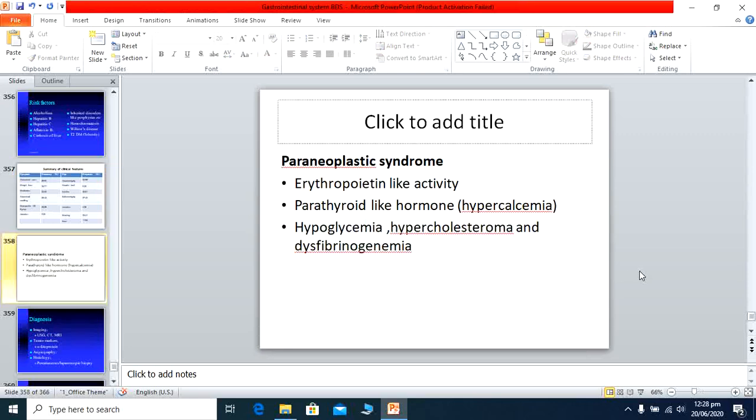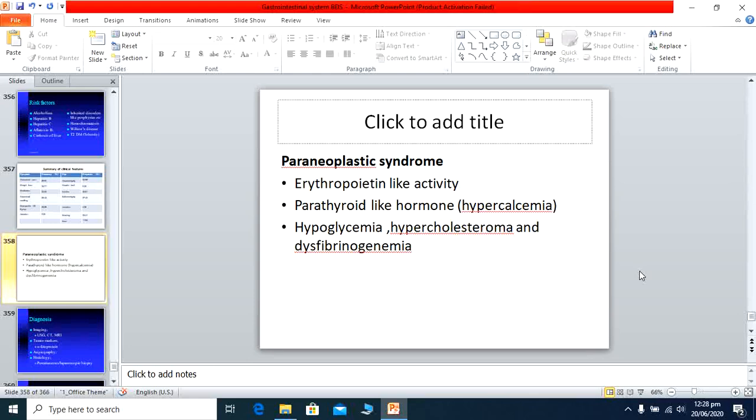Now we come to a very important thing: what are the paraneoplastic syndromes of hepatocellular carcinoma? It means the malignant cells produce hormones which affect the body, which are usually not produced in that tissue, like erythropoietin-like activity.